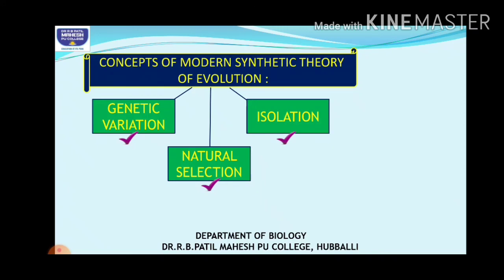According to the modern synthetic theory, these three main factors lead to evolution. This is said to be the mechanism of evolution, how evolution has actually taken place. Children, it is due to genetic variation, natural selection, and isolation of organisms that new varieties have been developing gradually, which has led to evolution. I hope you have understood the concept. We have studied many different theories, students. So read them all and understand the concept, right?